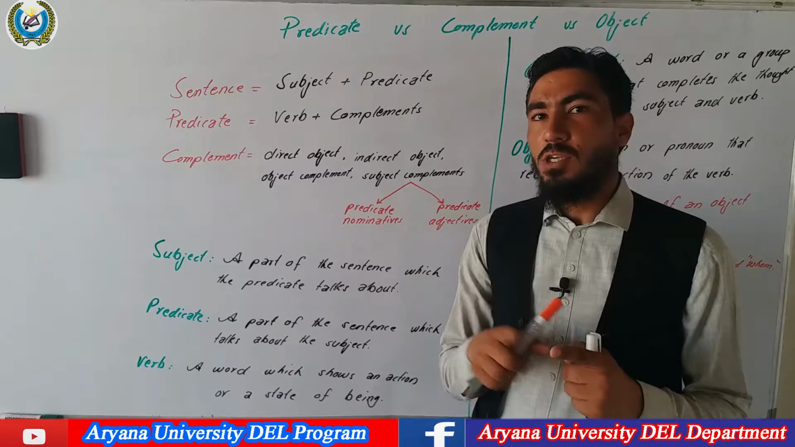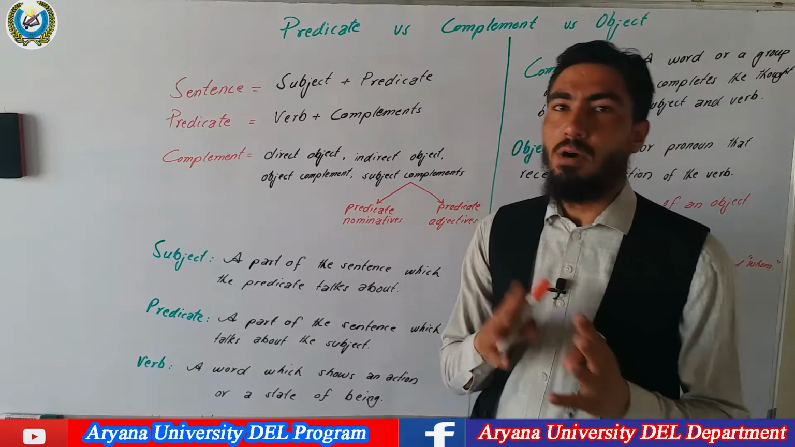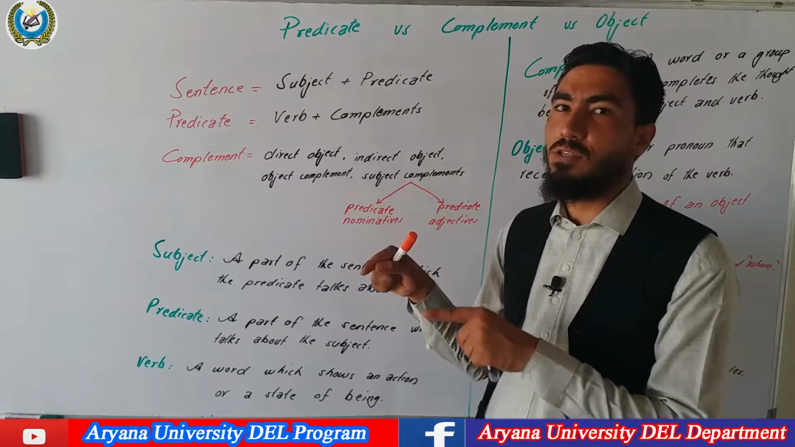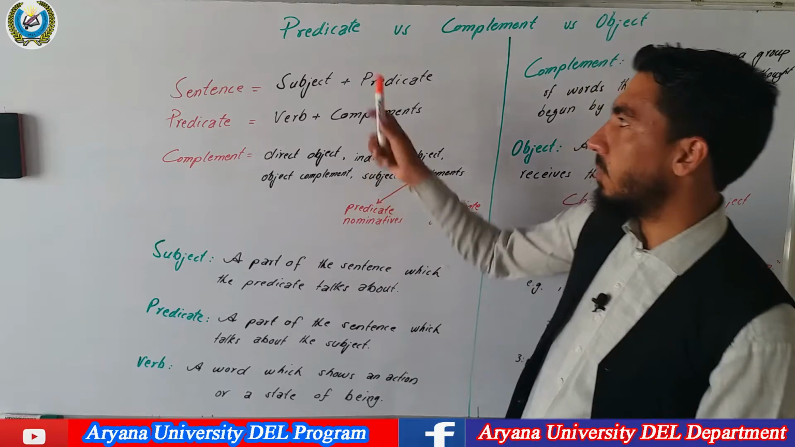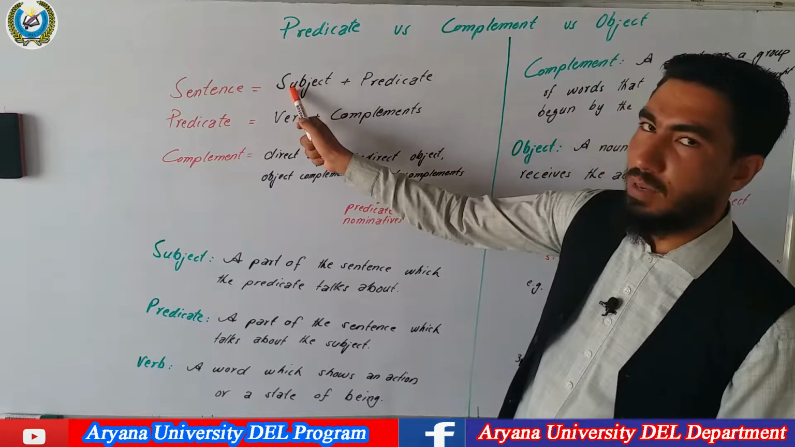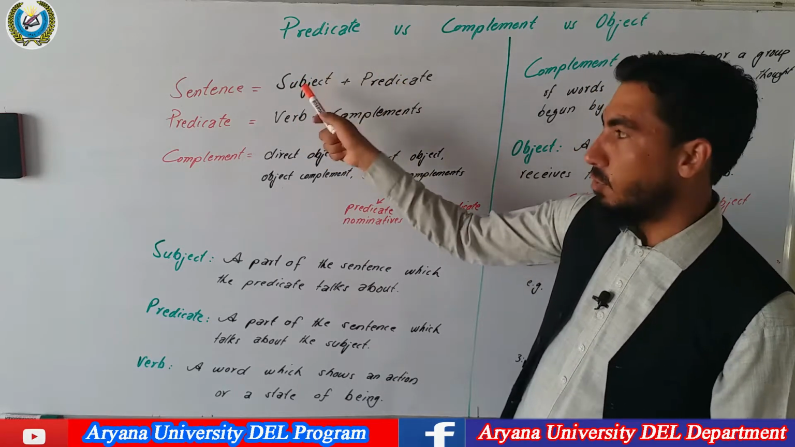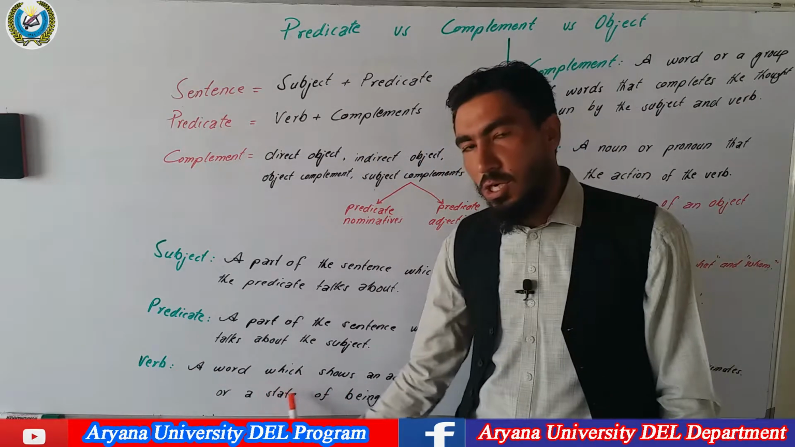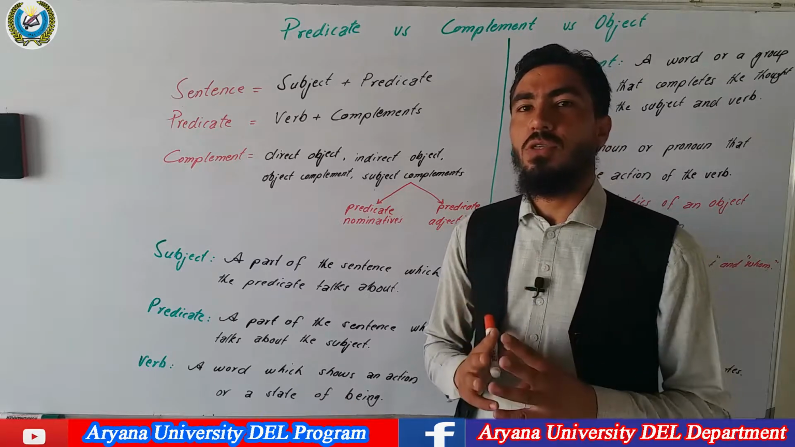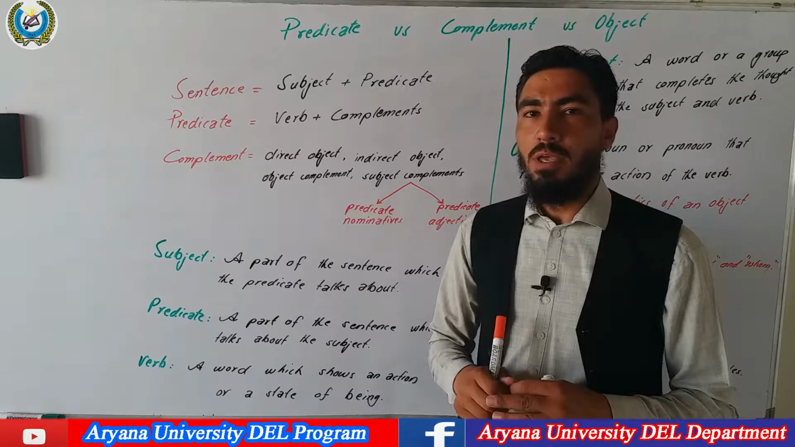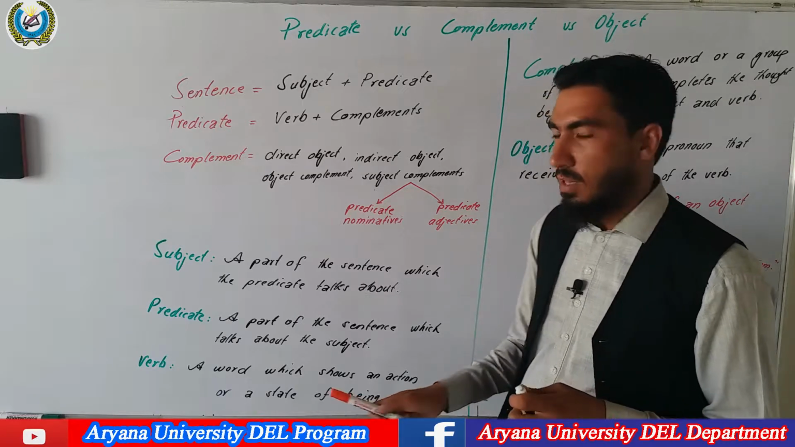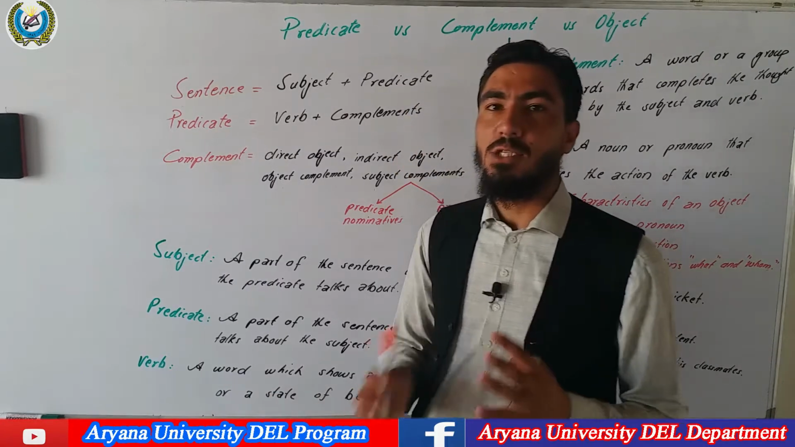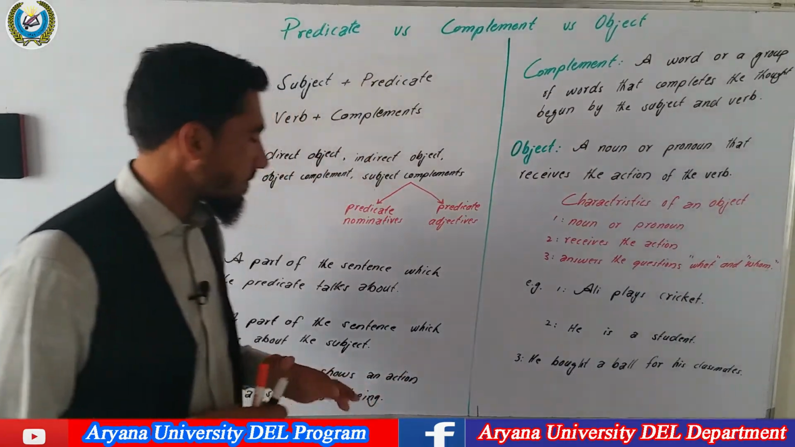Subject is a part of the sentence which a predicate talks about, and a predicate is a part of the sentence which talks about the subject. What is a verb? A verb is a word which shows an action or a state of being. Verb shows 2 things: an action or a state of being. When a verb shows an action, these are called transitive and intransitive verbs. And when a verb shows a state of being, it is called a linking verb.